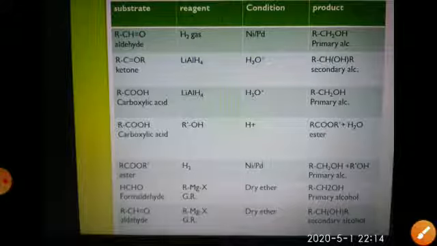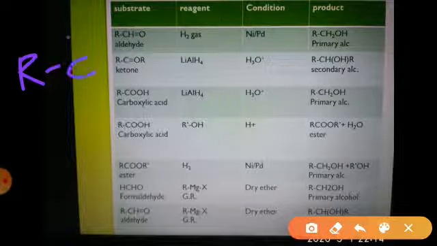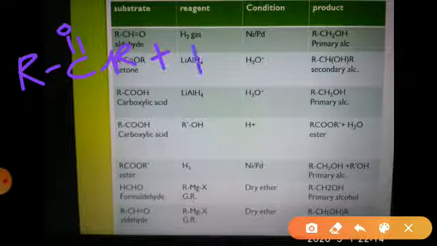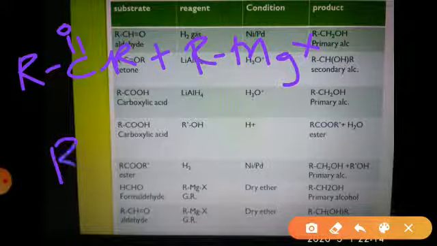Now, if we have to prepare the tertiary alcohol, we take the example of a ketone. Ketones have the general formula R-C double bond O-R. So RCOR plus RMgX. In this case, what will we get?